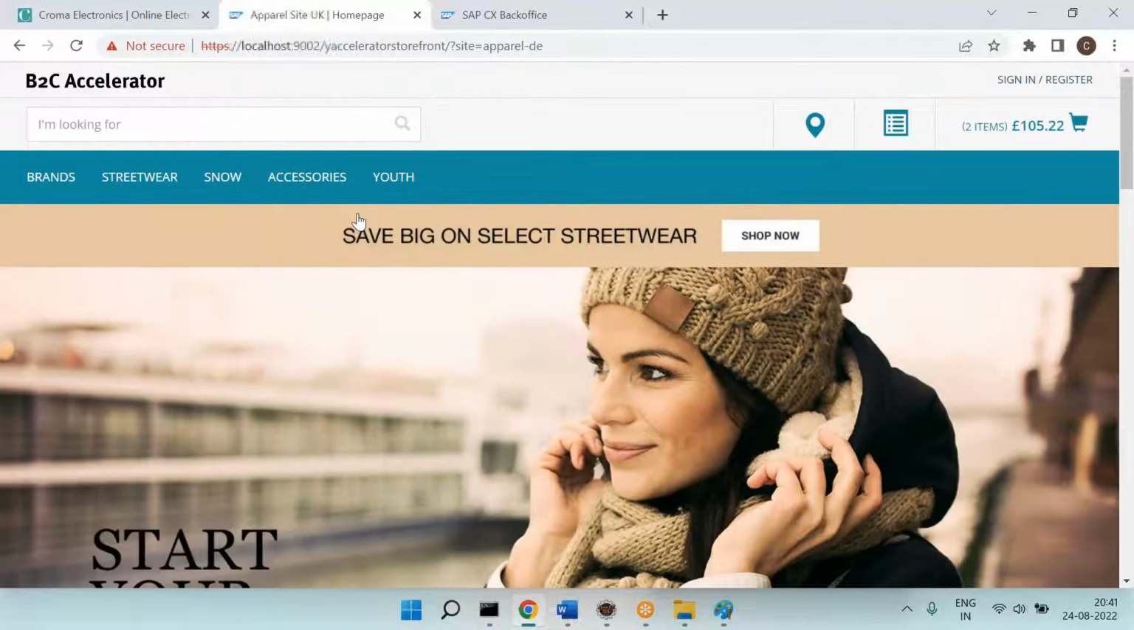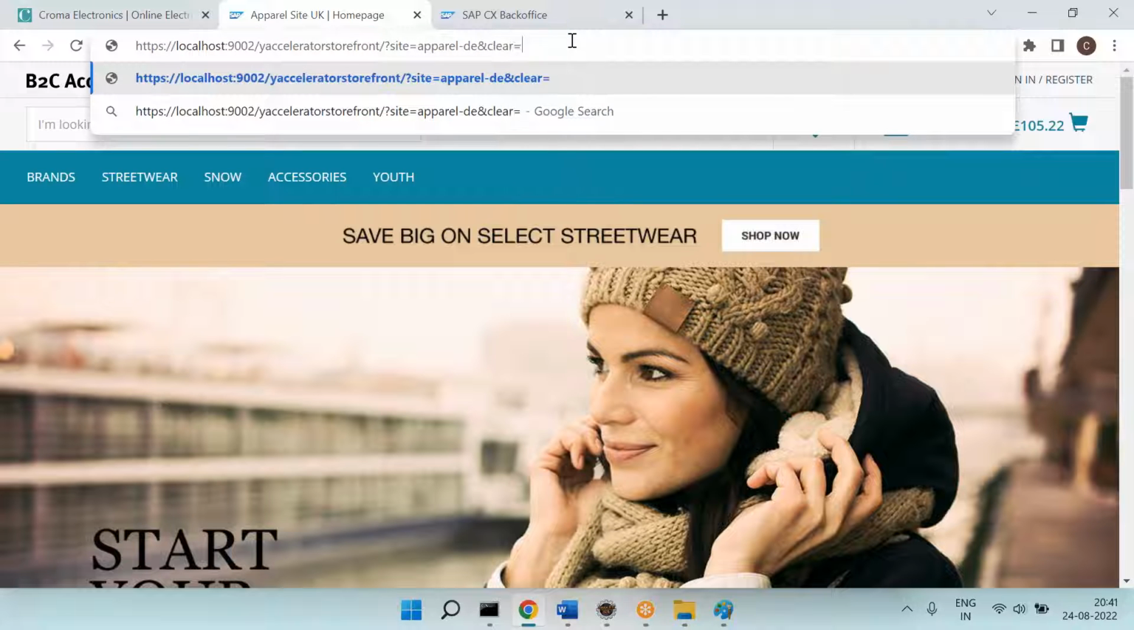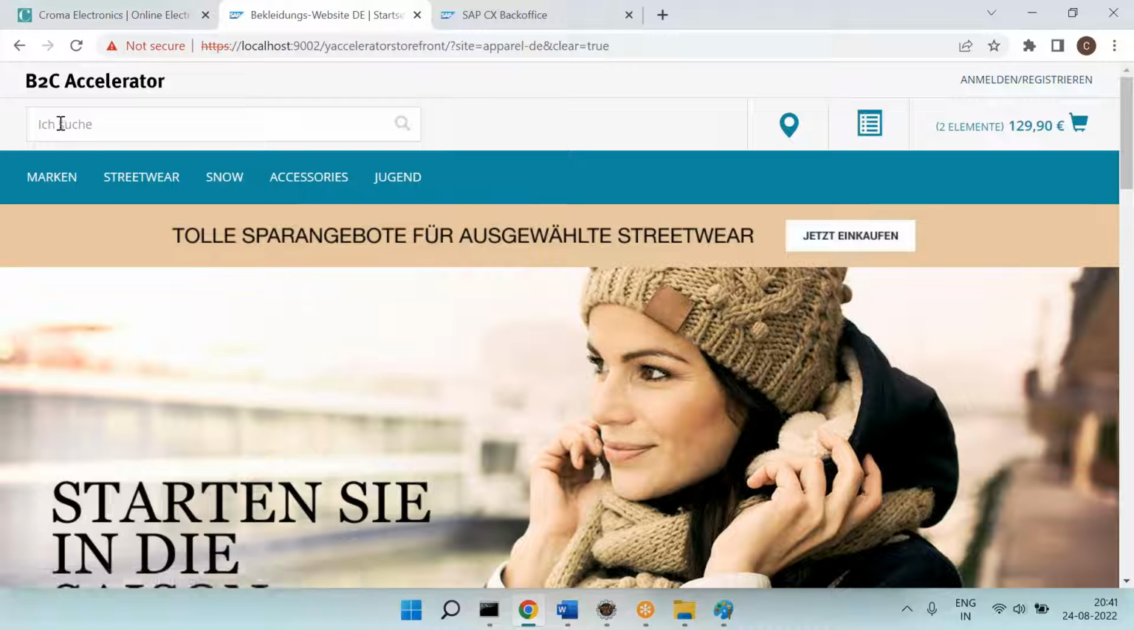Germany is nothing but the German language, but still it is coming in English because it is cached. Now you can go here and clear the cache. So you can see it is coming in German now. You can see the search.